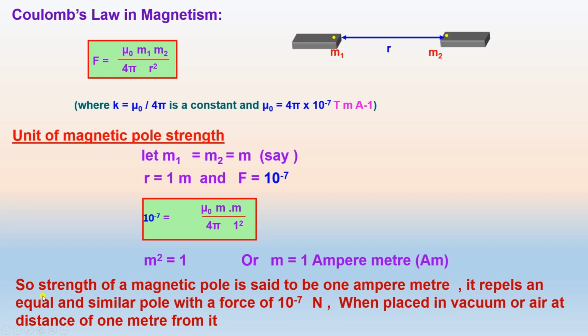So the strength of a magnetic pole is said to be 1 ampere meter if it repels an equal and similar pole with a force of 10 raised to the power minus 7 Newton when placed in vacuum or air at a distance of 1 meter from it.